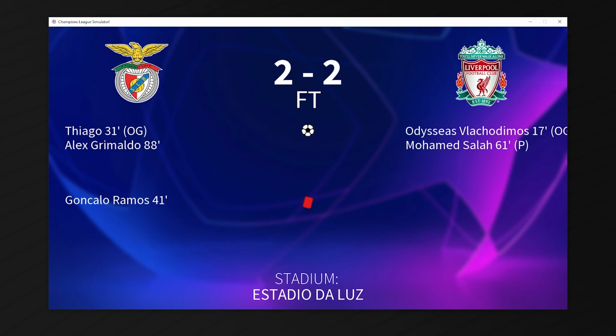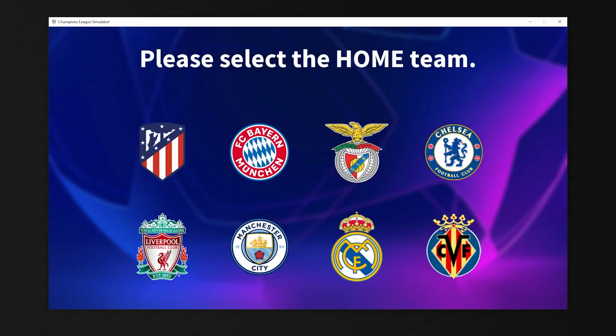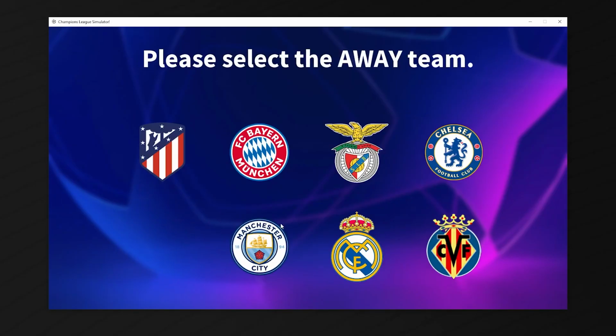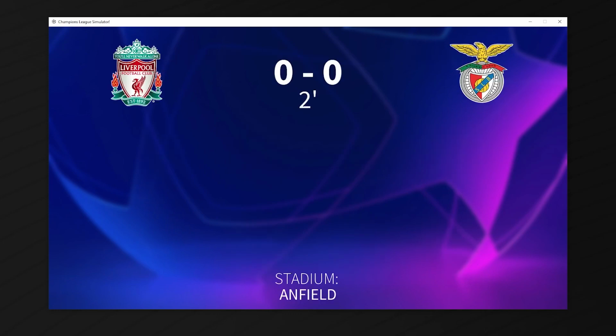And yes, the game ends 2-2. Great game at the Estadio da Luz. Now we'll go to Anfield for the second leg. Alright, so we can run the script again, and this time we can select Liverpool as the home team and Benfica as the away team and get things started.